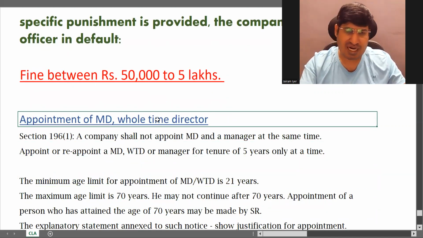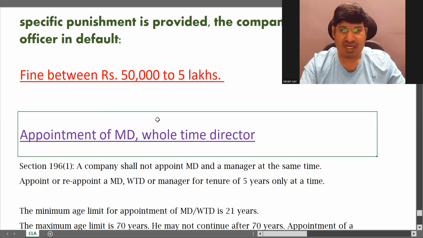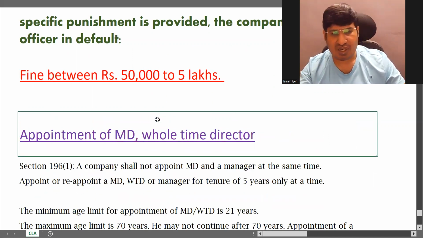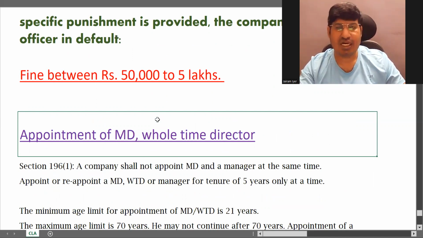The next part which we will go through is appointment of MD, whole-time directors. In short, you can call whole-time directors WTD. WTD means whole-time director. But in the exam, write the entire thing. Sometimes you are writing an answer and you have to write MD or whole-time director many times.